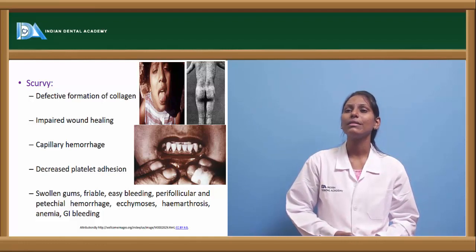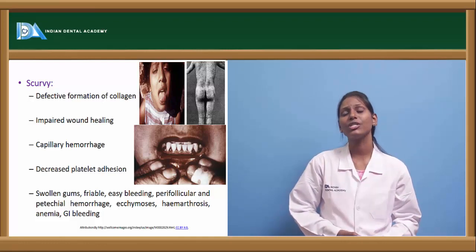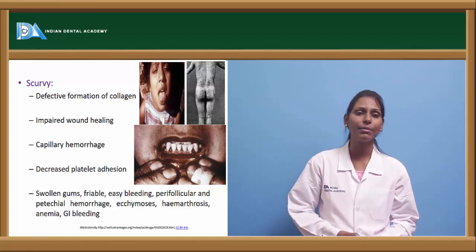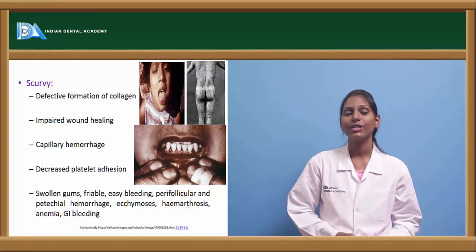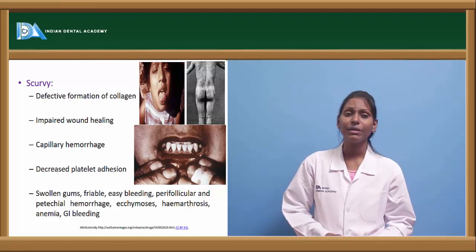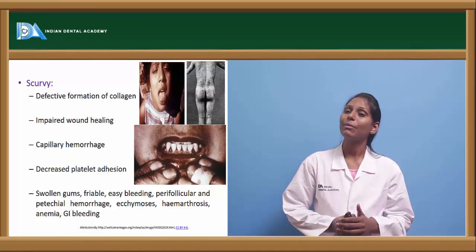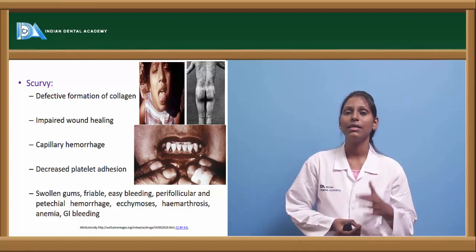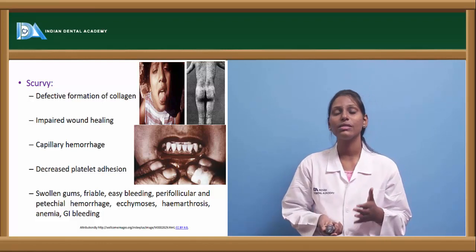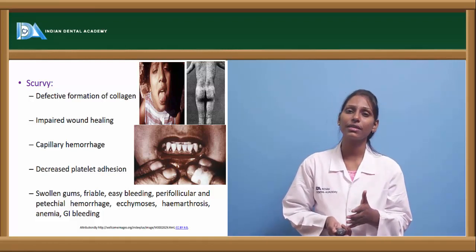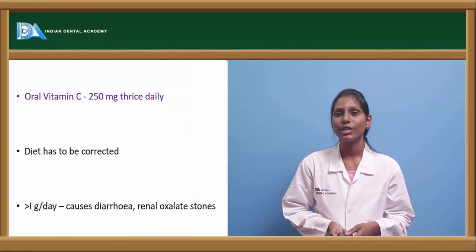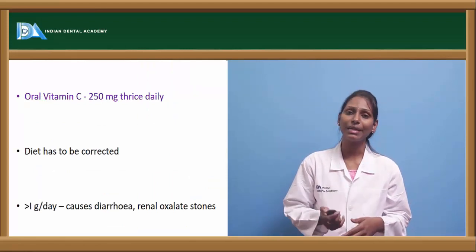In this case, there will be defective formation of collagen, impaired wound healing, capillary hemorrhage, and decreased platelet adhesion. Gums are usually swollen, friable, easily bleeding and bruisable. Perifollicular and petechial hemorrhage can be seen in these cases. We will see ecchymosis, hemarthrosis, anemia and GI bleeding where there is deficiency of vitamin C. So how to manage this deficiency?